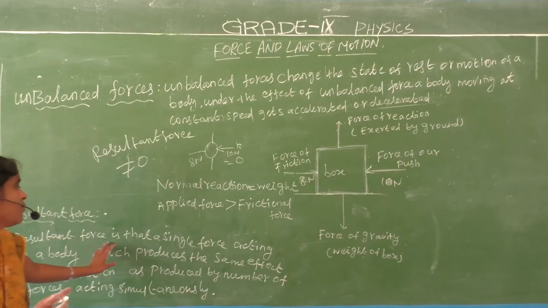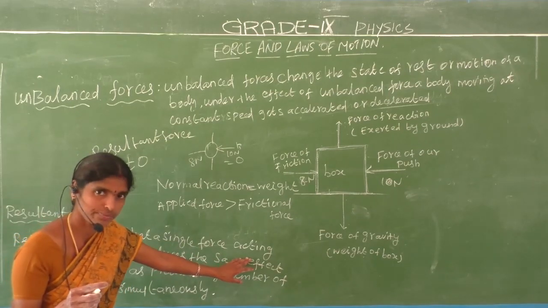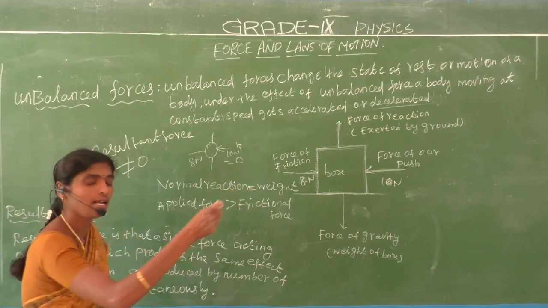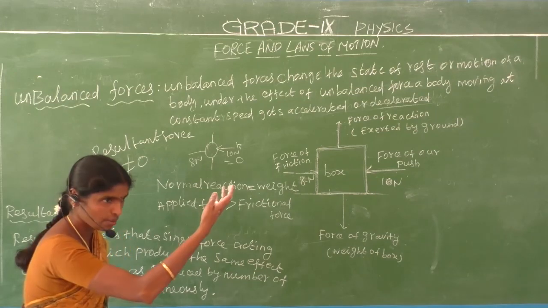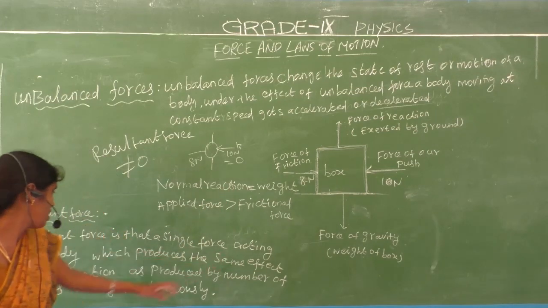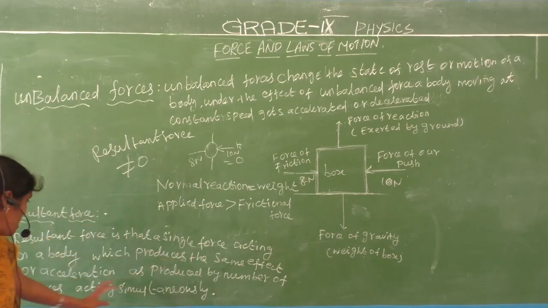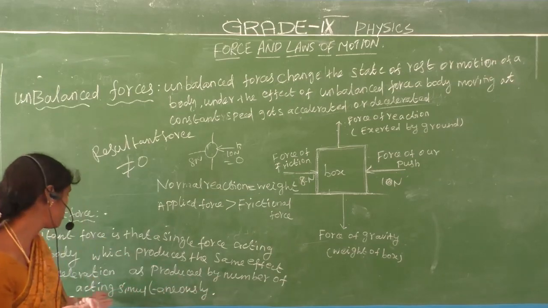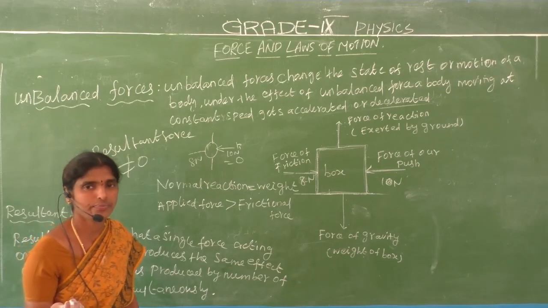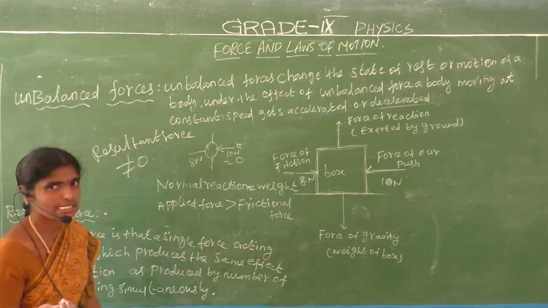It is a single force acting on the body which produces the same effect or acceleration as produced by a number of forces acting simultaneously. This is the resultant force.